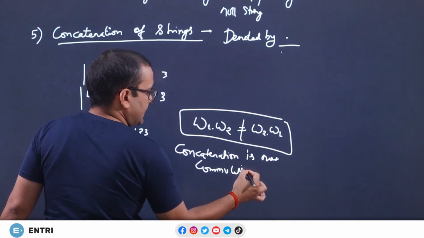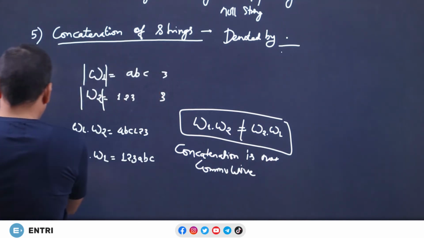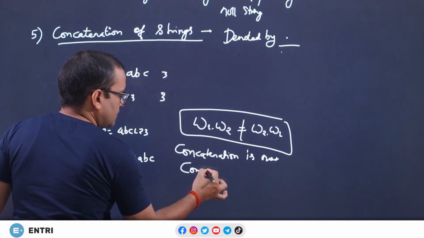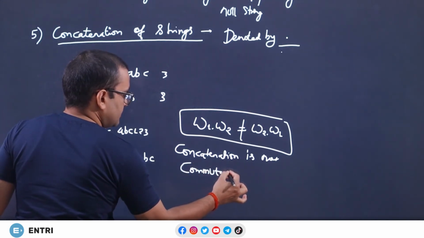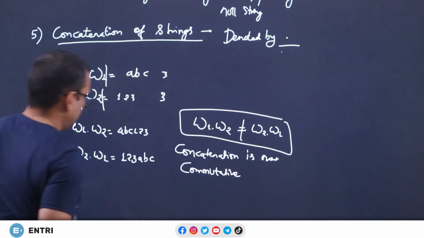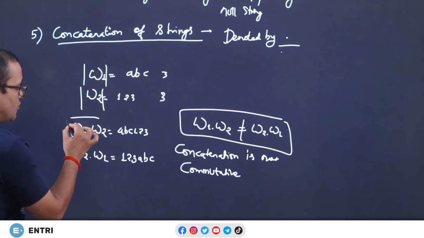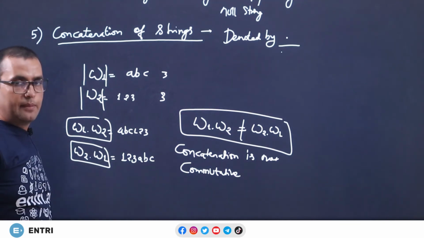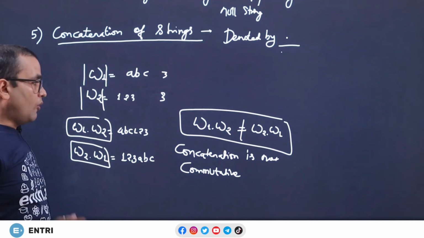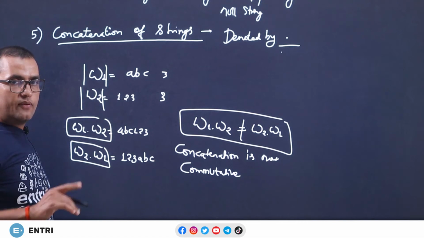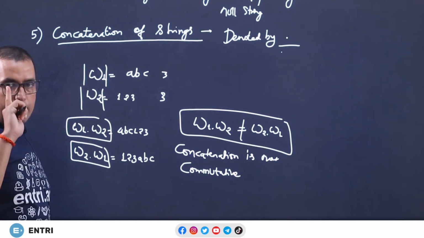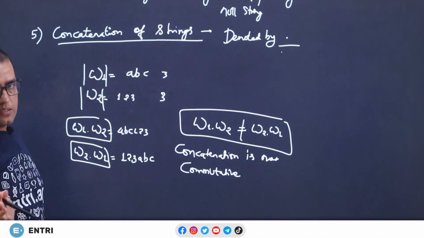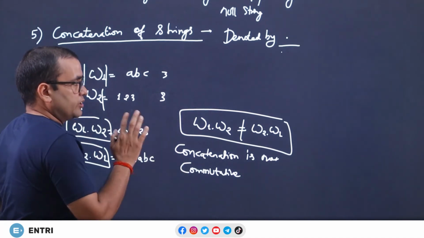We may have some examples where you may find LHS equal to RHS, meaning omega 1 dot omega 2 and omega 2 dot omega 1 are both the same. We may have some examples, but it is not correct for all the examples. If it fails for one example or one condition, then we say it is not commutative.